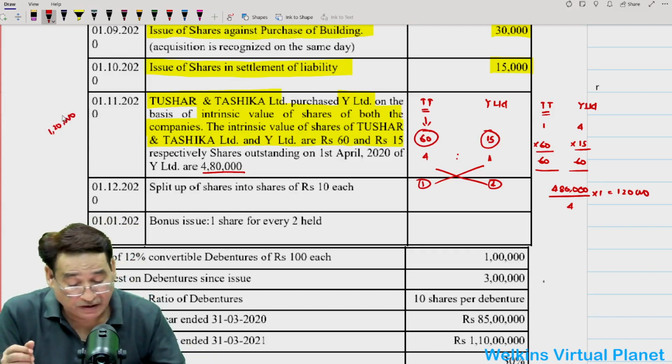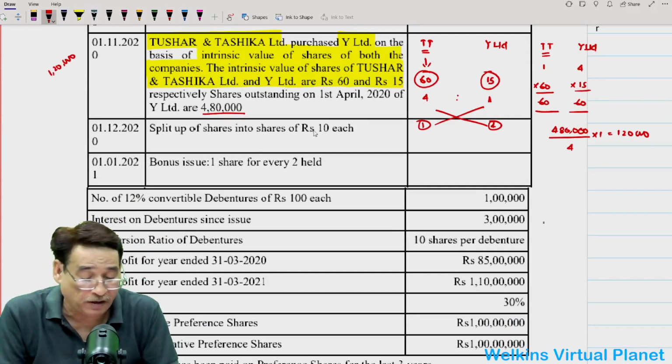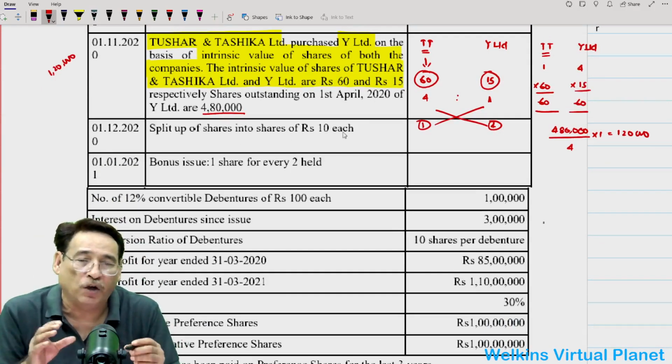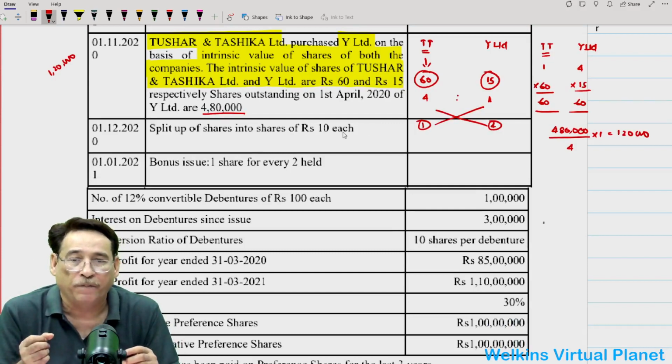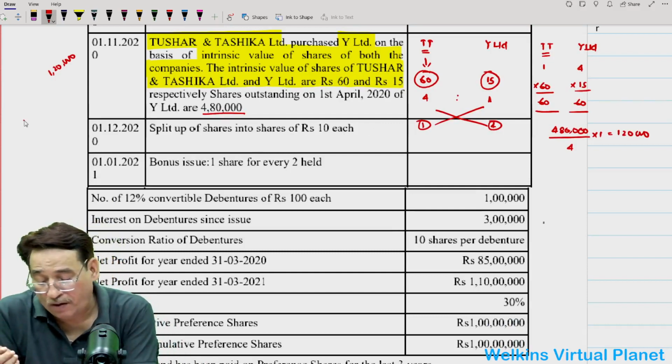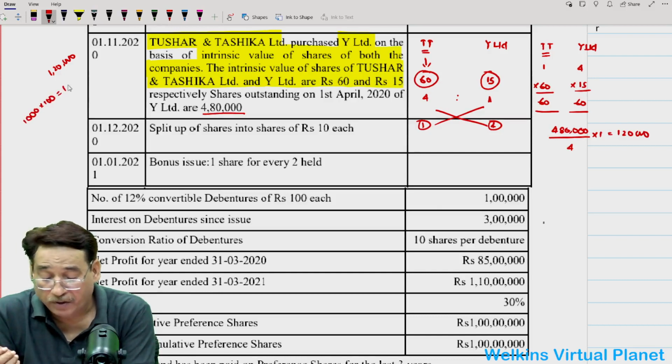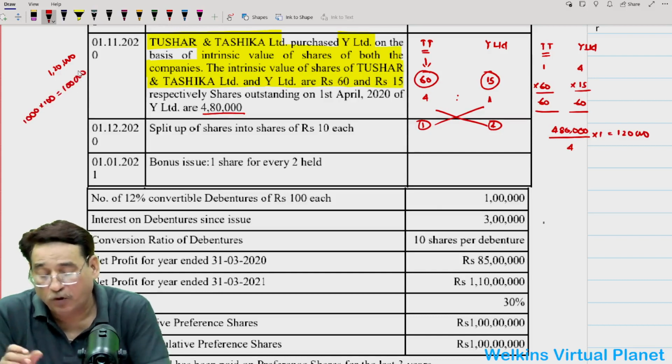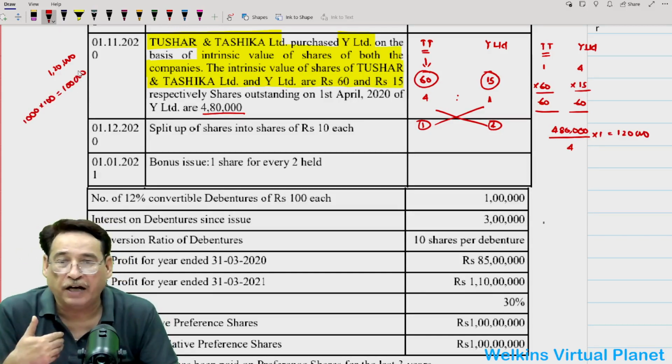Then further it is given splitting of shares into shares of rupees 10 each. What does it mean? Splitting of shares. Suppose I have got 1,000 shares and face value of 1 share is equal to 100. Correct? That means total 1 lakh worth of shares I am having right now.